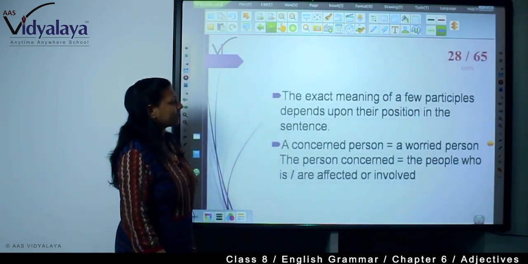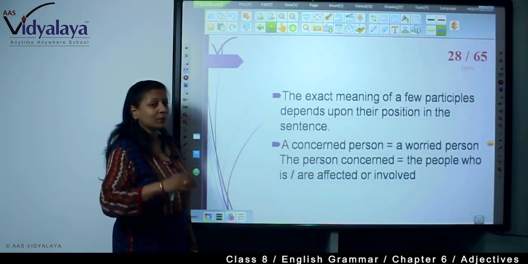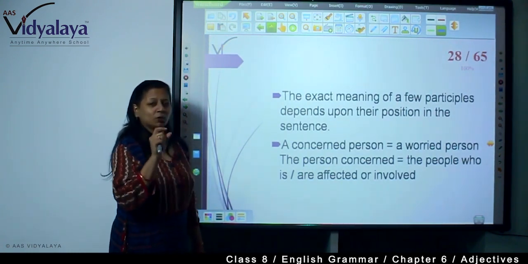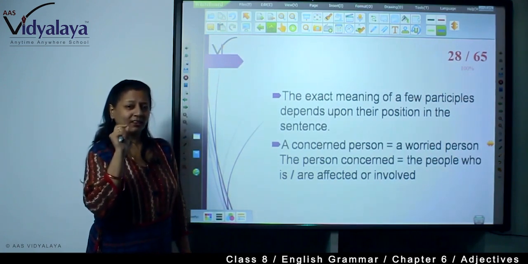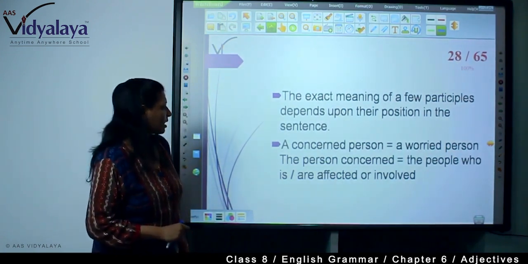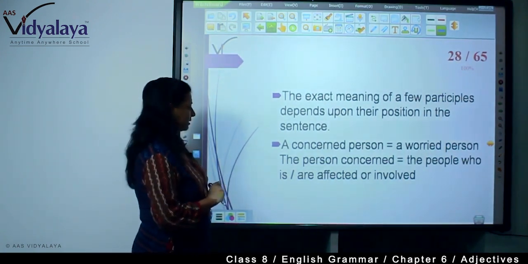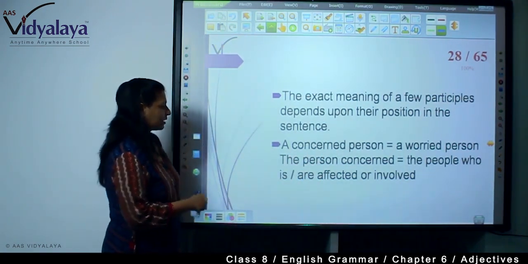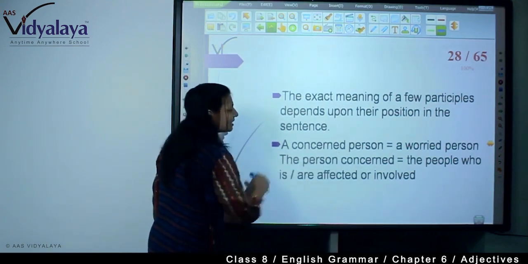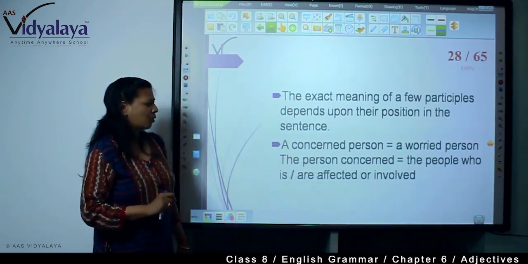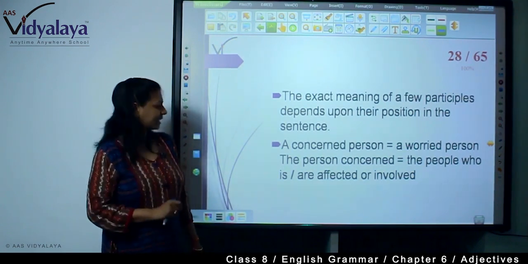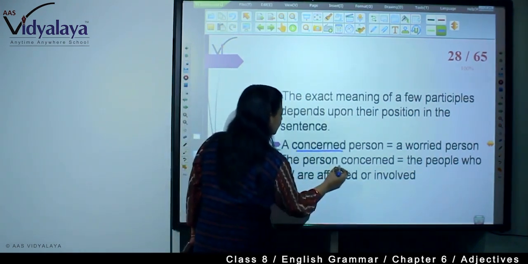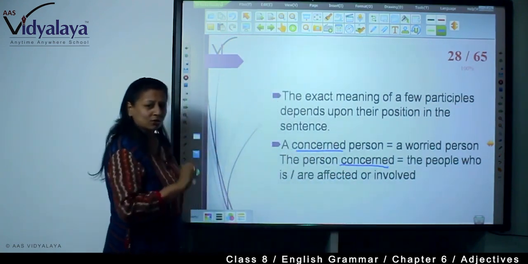Now, the exact meaning of a few participles depends upon their position in the sentence. Obviously, if their position is correct, then only their real meaning can be understood. A concerned person. See, a concerned person means a worried person. The person concerned means the person who is or are affected or involved. See, position of the adjective changes, so the meaning is also changed.